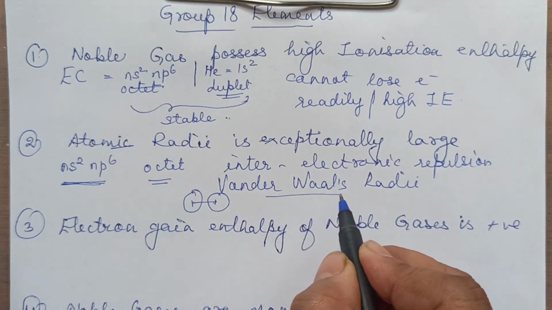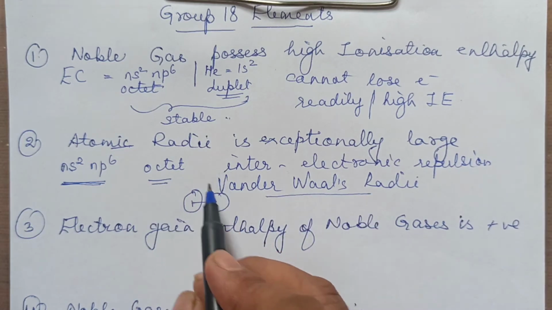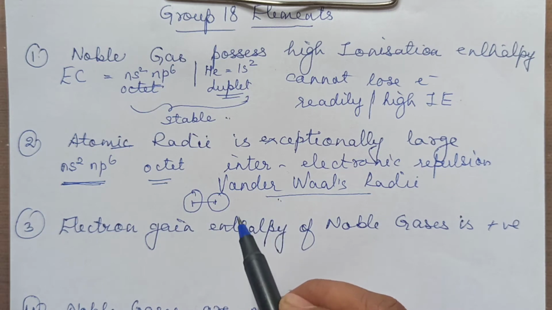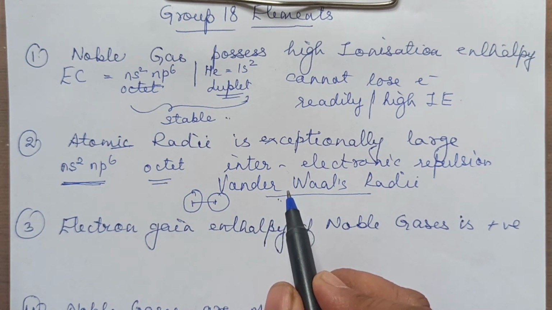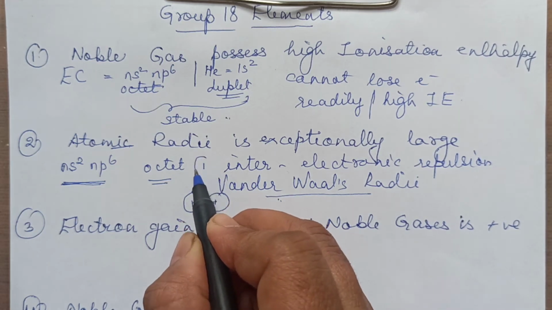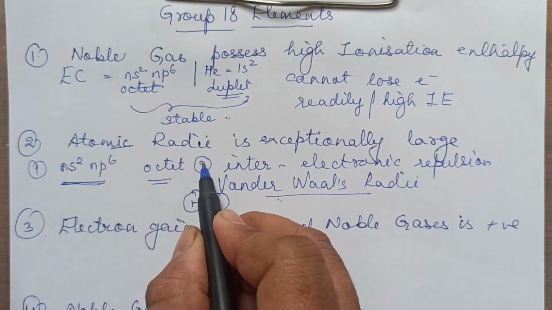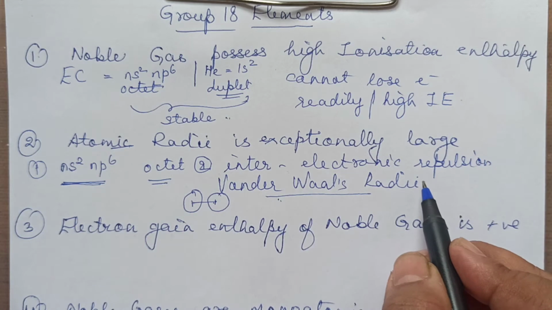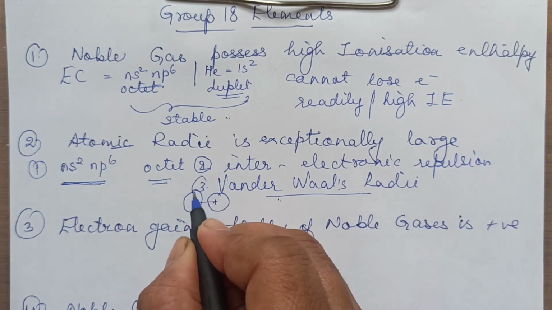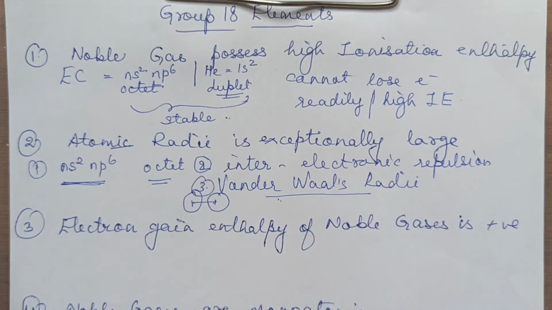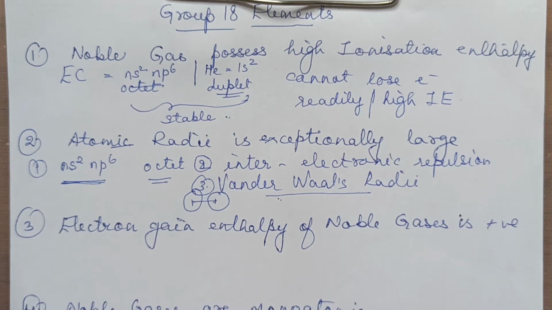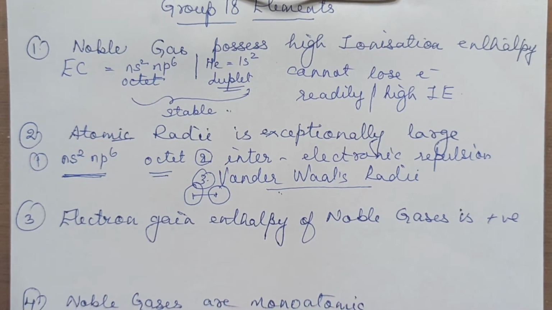So van der Waals radii is considered in the noble gases, which is comparatively larger, right? So you will write down 2 points. Number 1, configuration. Number 2, inter-electronic repulsion. Third, that we include van der Waals radii in the noble gases. So there is no overlapping between the atomic orbitals. Clear? If you write down the answer in points, it's always better.